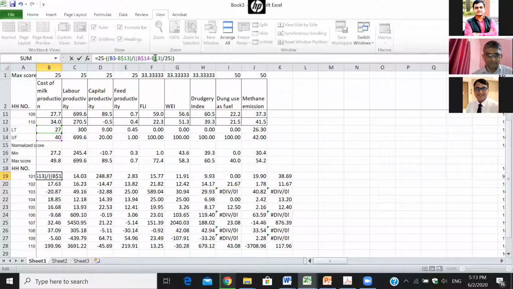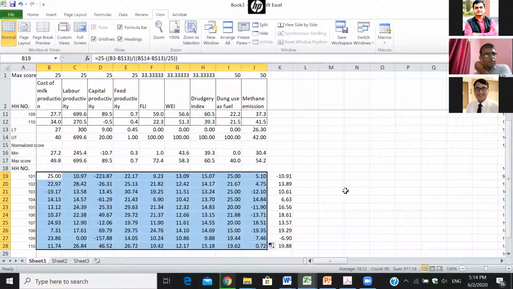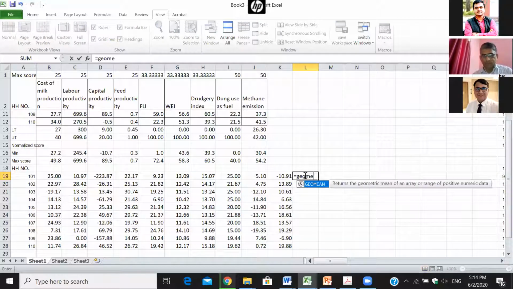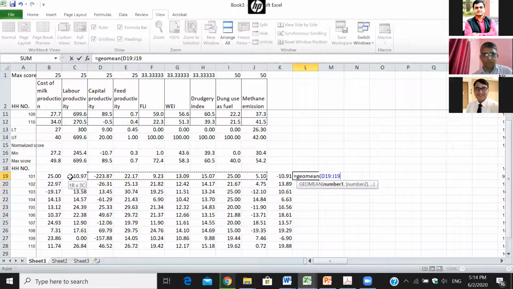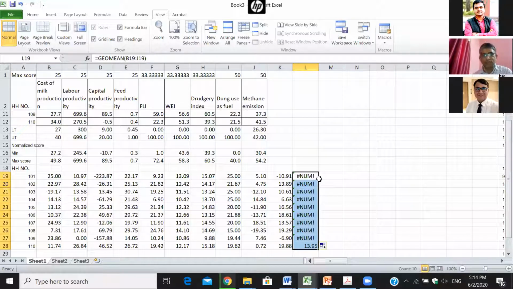I have not frozen the column number, that is why it is creating the problem. If it is a simple geometric mean with equal weights, we just do geometric. Because some of the values are negative, geometric aggregation cannot be applied here.